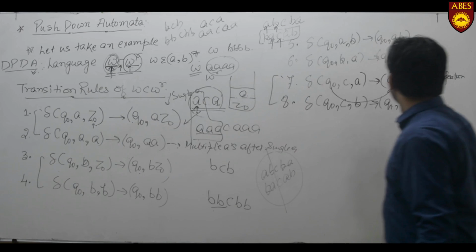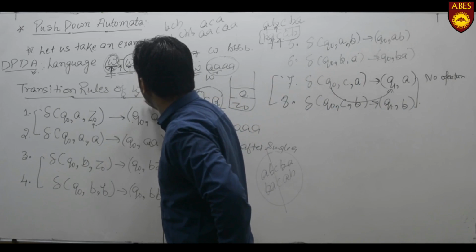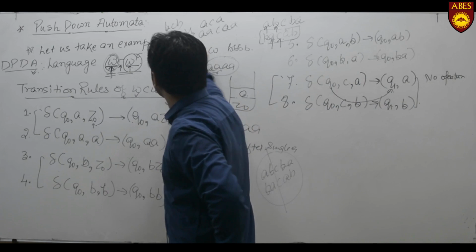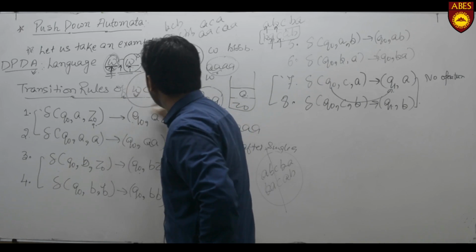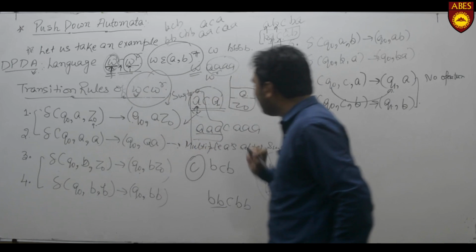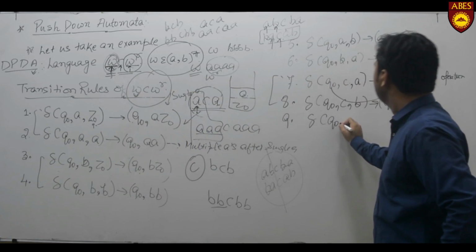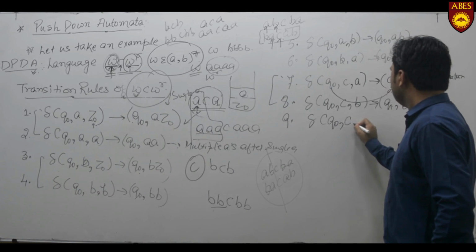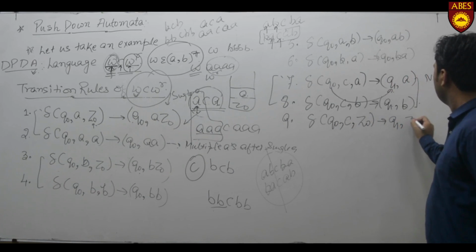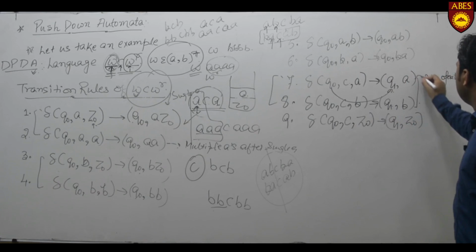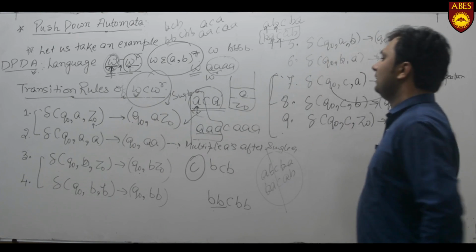These 2 rules are used for no operation, but there is also one more rule. There may be a possibility because W belongs to (A, B)*. Now W may contain nothing and WR has nothing. So there is a small string, which is C. For justifying C, there may be a rule, transition of Q0, C, Z0 returns Q1, Z0. So these are the 3 rules which are used for performing no operation.